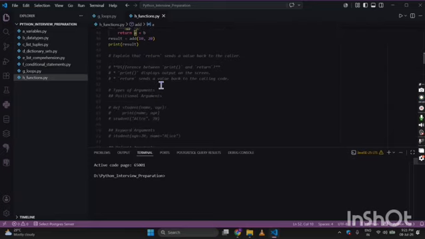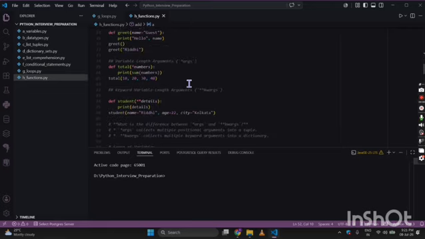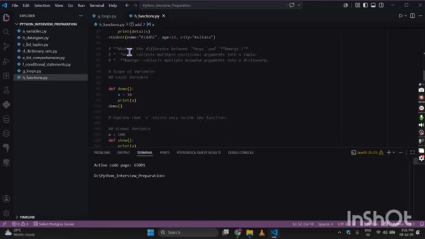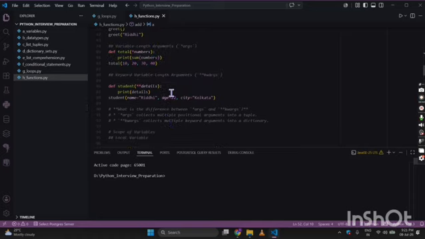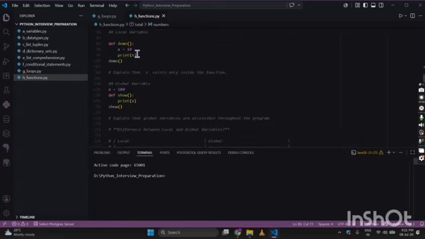So what is the difference between print and return? Print displays the output on the screen, whereas return sends a value back to the calling code. That is the difference. Now let us come to star ARGS and double star KWARGS. The difference is that star ARGS, when we are printing like this, is going to print in the form of tuples, whereas double star KWARGS is going to print in the form of a dictionary, that is in the form of key value pairs.